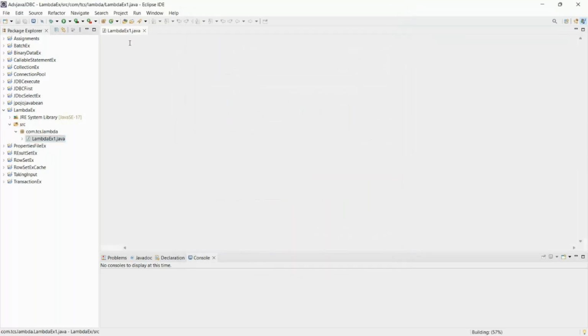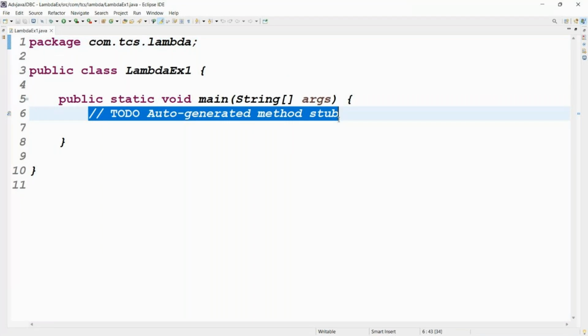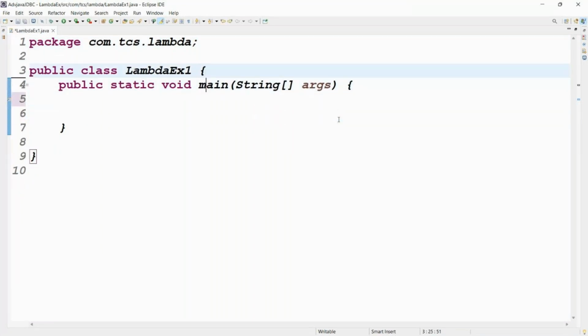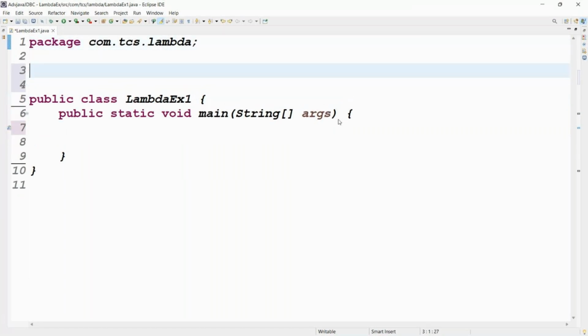First, you know that to write a lambda expression, what we require first of all is a functional interface. Yes or no? To write the lambda expression, you first require the functional interface. Let me take one functional interface. Collections will use functional interfaces, but this is a basic code. We have defined the functional interface.